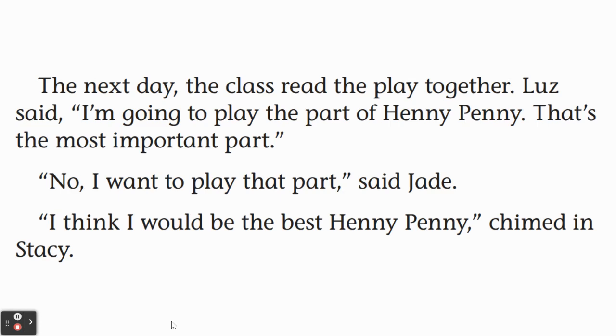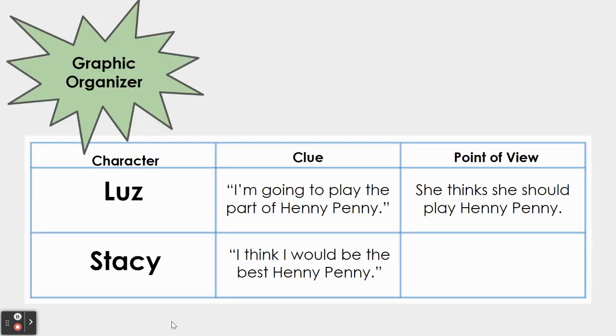Looking back at this same passage, another character, Stacy, said, I think I would be the best Henny Penny. So another person thinks that they're the best person for the job. So I'm going to include her name in our chart as well, because she has a different point of view from Luz. So the character is Stacy.